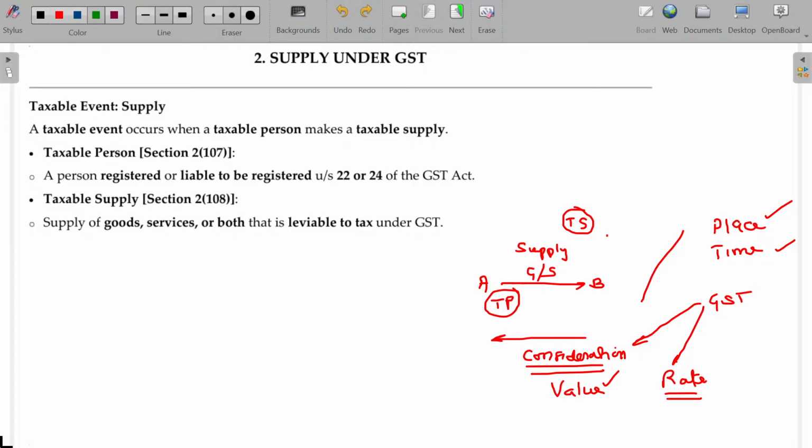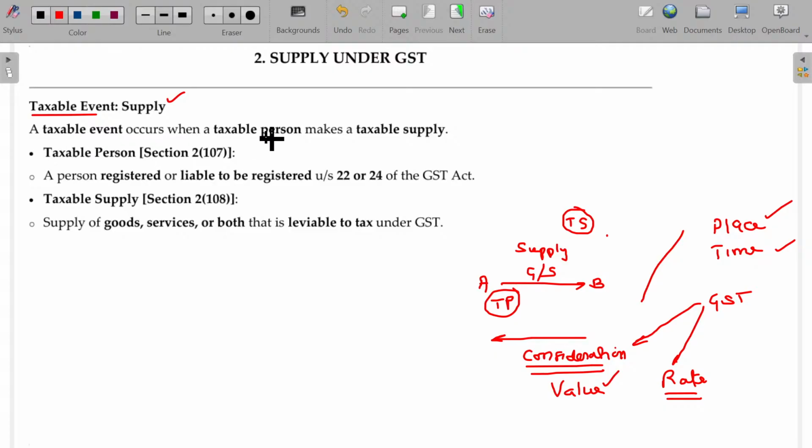So predominantly, before you start to understand what is the time of supply, what is the rate of supply, and value of supply, where it is supplied, all these questions may be addressed later on. But first and foremost question to be addressed here is, is it a supply? So first of all, you have to understand whether it is a supply or not. If it is the supply, automatically the other questions will come. So taxable event. The main thing is supply is the taxable event. The taxable event in this case being the supply. Okay.